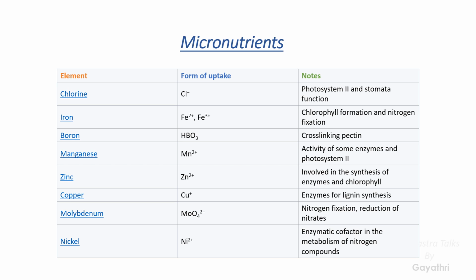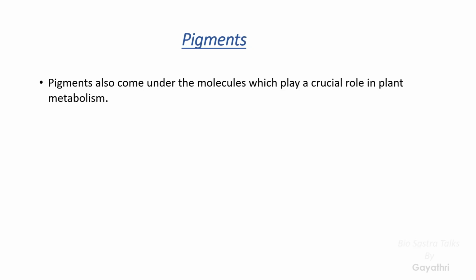These are some of the micronutrients which play different roles in smaller quantities. For example, molybdenum also helps in nitrogen fixation. These are the functions of the micronutrients in the plants. Next, the molecules we'll go through are pigments.